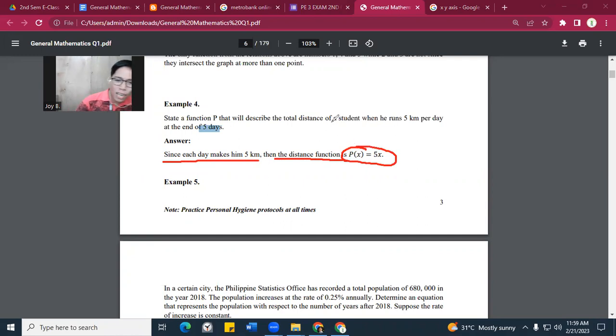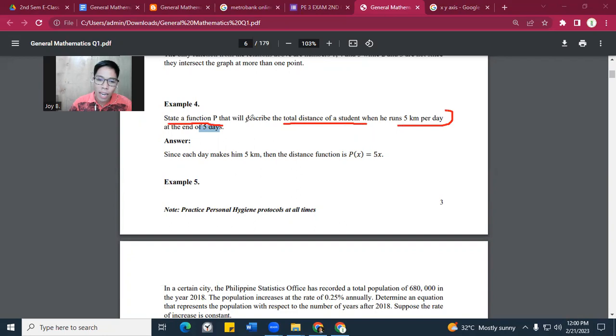How does it happen? Now, state the function of p. Ano ba ang function ng p? The situation states: state the function p that will describe the total distance of the student when he runs 5 kilometers per day at the end of 5 days. Ang ibig sabihin nito, ang function of x means 5 times x. What does it mean? Ano nga yung 5? The 5 here refers to 5 kilometers per day. Ano naman yung x? At the end of 5 days.